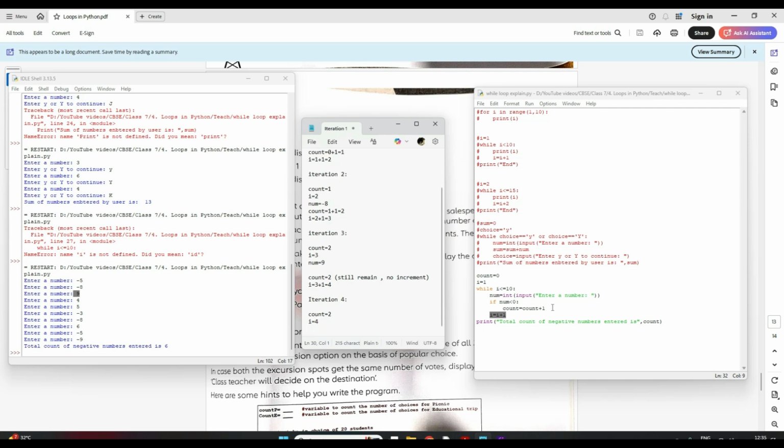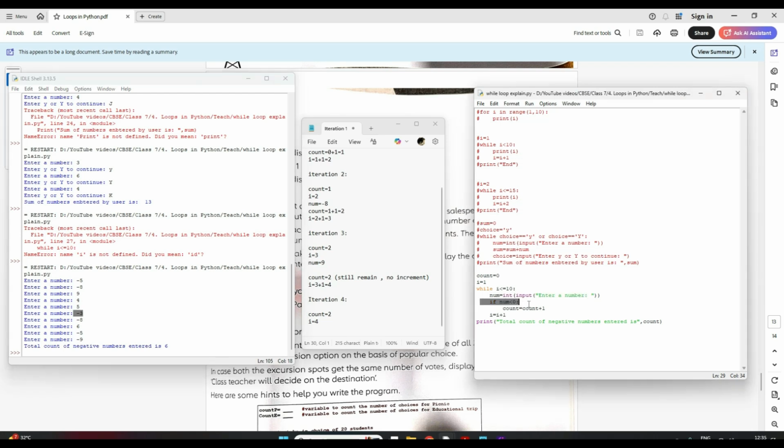Now again it will check if 4 is less than, again num it is asking me, so I entered 4 here. Now again it will check if num is less than, no it is not, the count still remains 2. I incremented to 5. Again it will check, again I have entered 5. Again this is not satisfying, so count still remains 2. I incremented to 6. So now again it will check, again it will come, I enter a number -3.